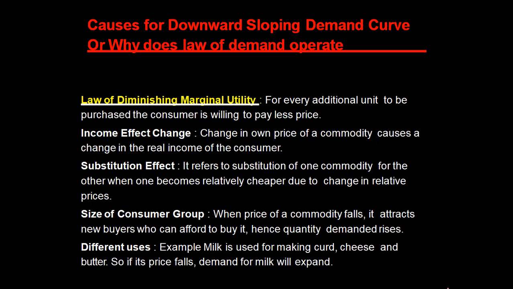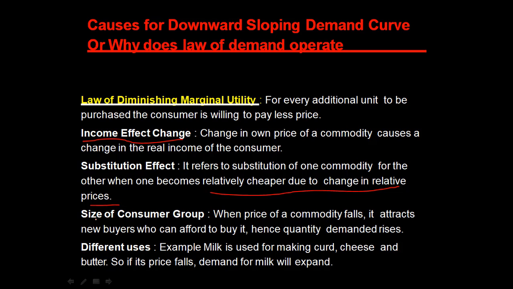It has two important effects. First, the income effect: change in the own price of a commodity causes a change in the real income of the consumers. Second, the substitution effect: it refers to the substitution of one commodity for another when one becomes relatively cheaper due to change in relative prices.